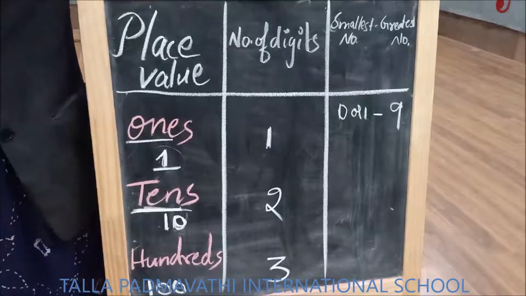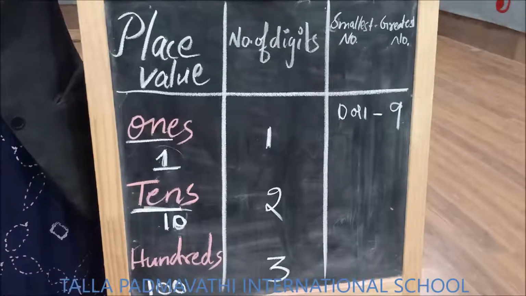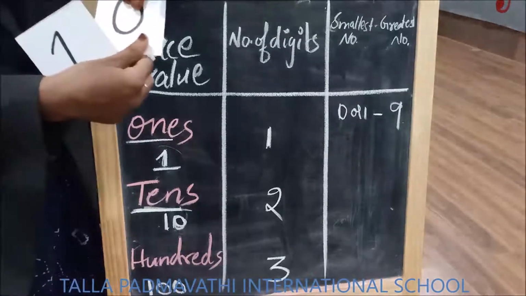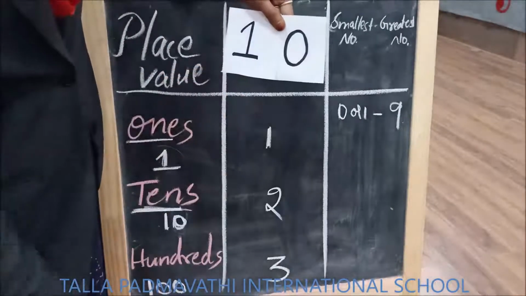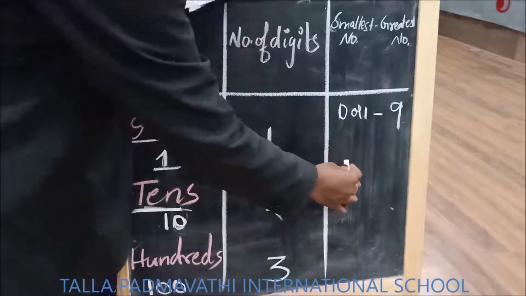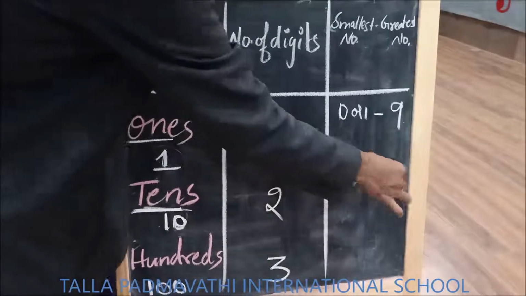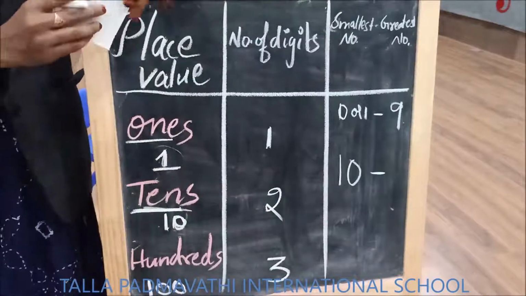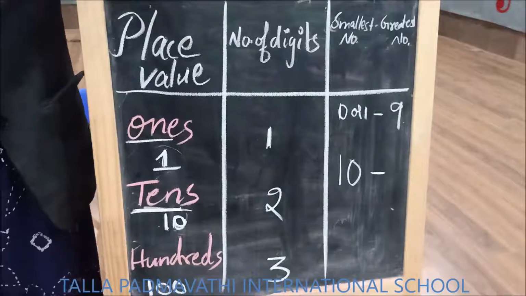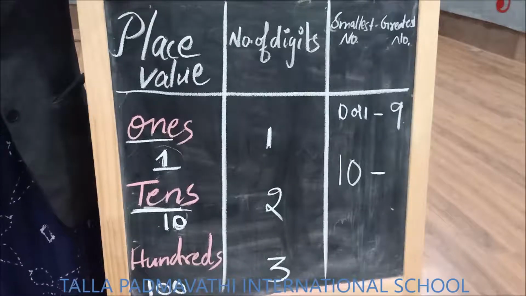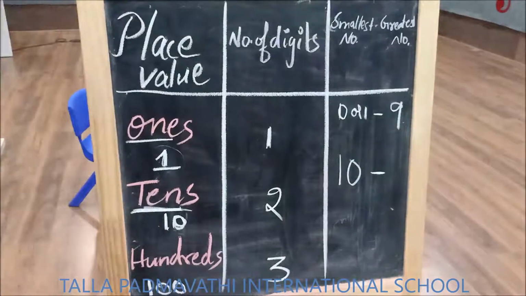After 9, what do we get? 10. So after a single digit number, what did I get? The smallest 2-digit number. So this is 1, 0, 10. 10 is the smallest 2-digit number. In the same way, what is the greatest 2-digit number?